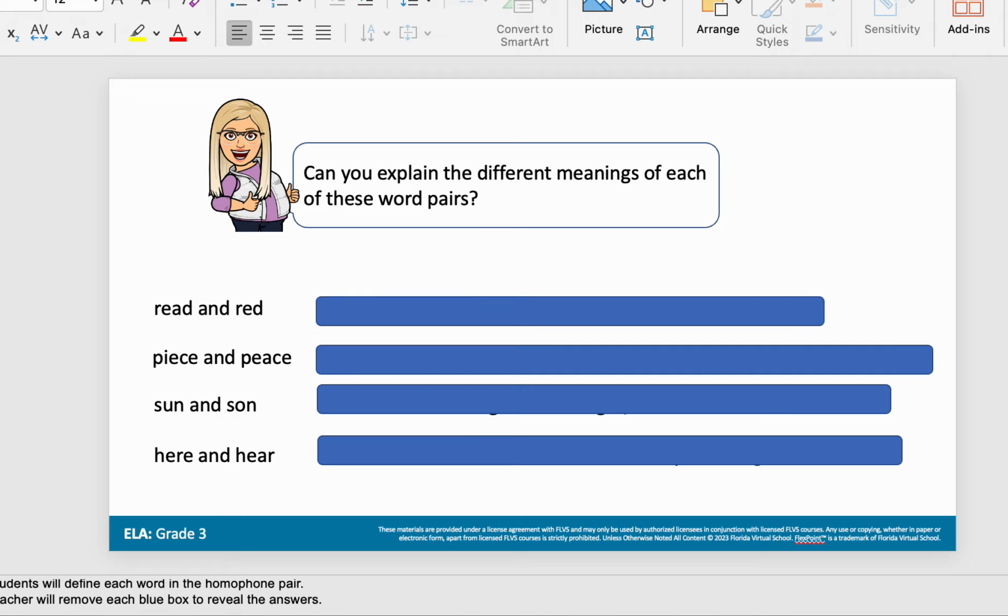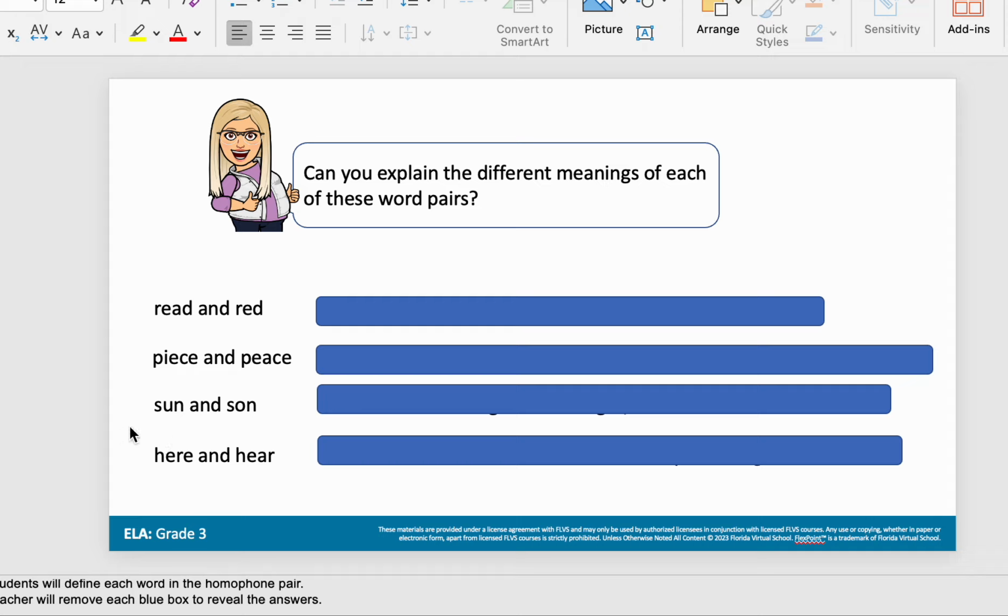Let's go ahead and take a look at another one. So we have peace and piece. This is saying piece like I had a piece of chocolate. And then the other says peace as in I just need some peace and quiet. It's a different form of the word. So we have piece as in something small and peace as in something to bring comfort and quiet.